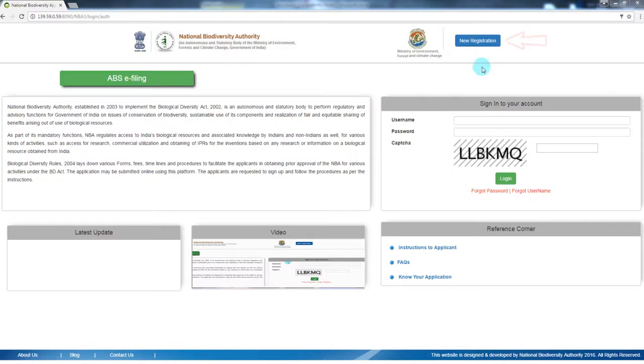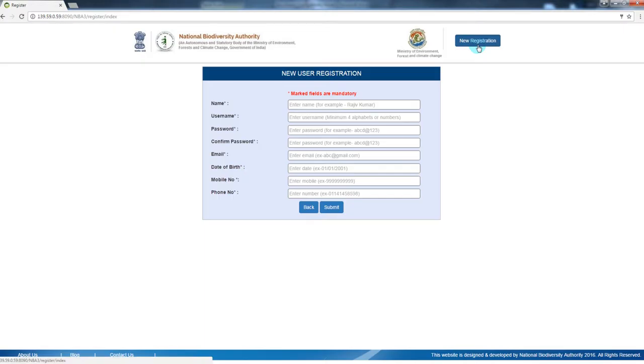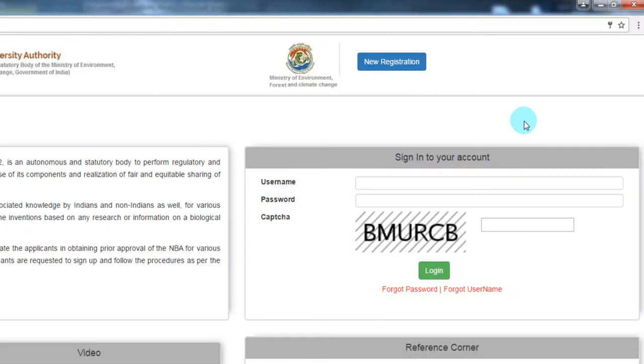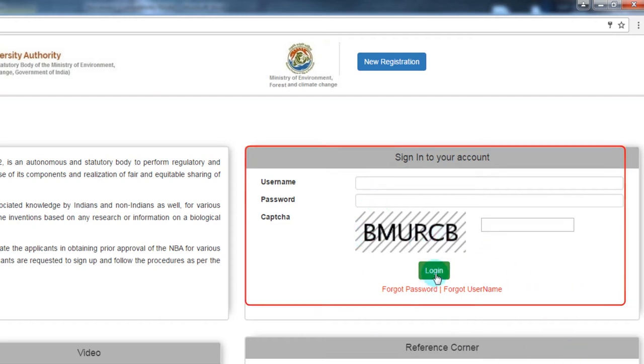As a new applicant, you need to register yourself into the system by clicking on New Registration. Once the form opens, you must fill in some basic details about yourself, such as your name, username, password, email, date of birth, and contact numbers. You must provide correct and required details, of which some are mandatory to register yourself with NBA. As soon as the registration form is submitted, you will receive an email confirming your registration on the email ID. After verification, you can log into the NBA system by entering your username and password.